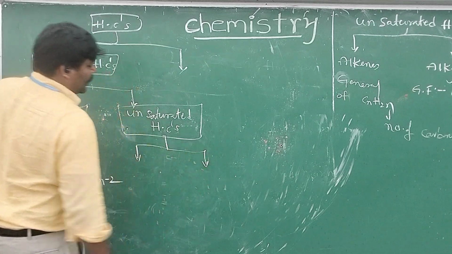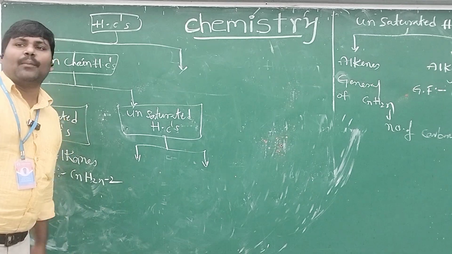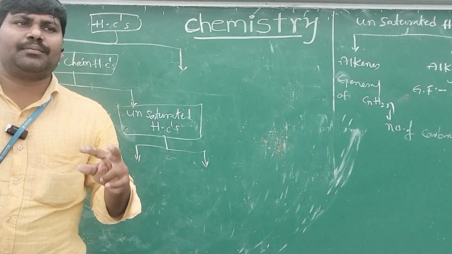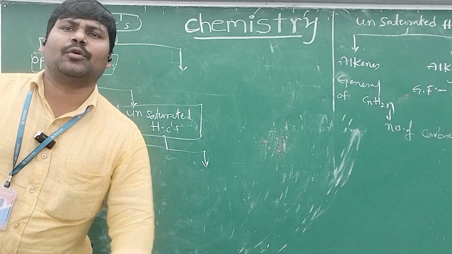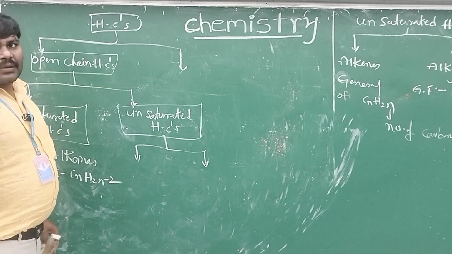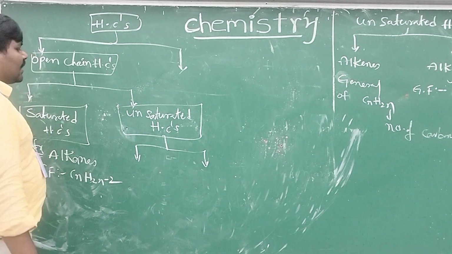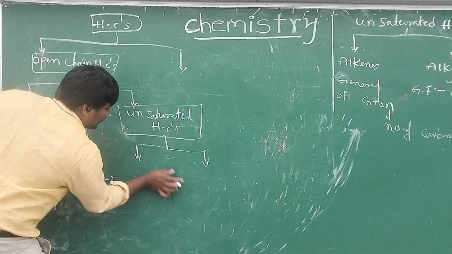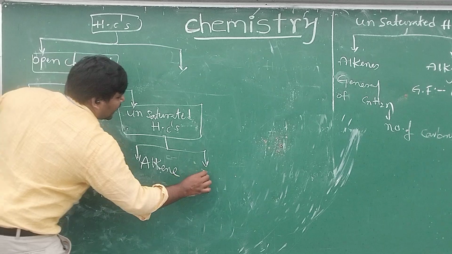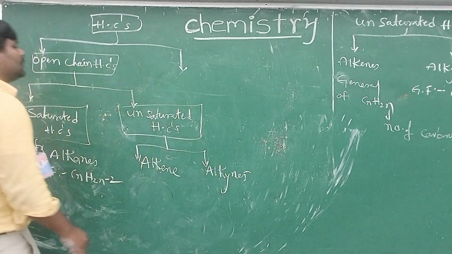Unsaturated means the hydrocarbon with a double bond or triple bond between two carbon atoms in a molecule, simply called multiple bonds. Unsaturated hydrocarbons are classified into two types, alkenes and alkynes.